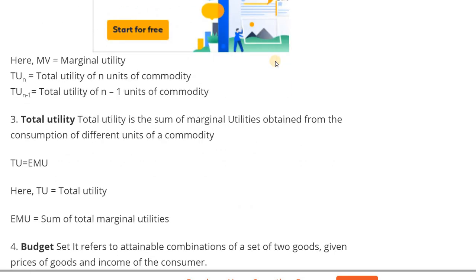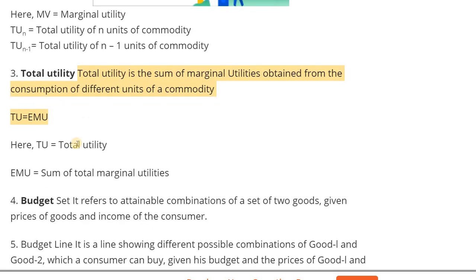Okay. Then what is total utility? Total utility is the sum of marginal utilities obtained from the consumption of different units of commodity. Suppose we are consuming 1 unit of apple, what we are getting from that apple, that one is the total utility. Suppose we are consuming 5 units of apple, the total we are getting, means sum of that utility, that one is the total utility.